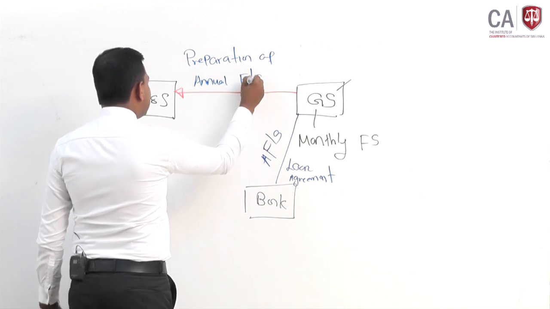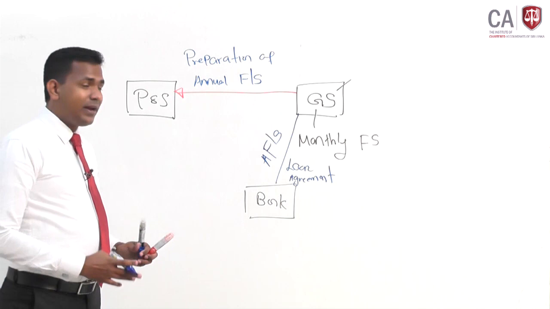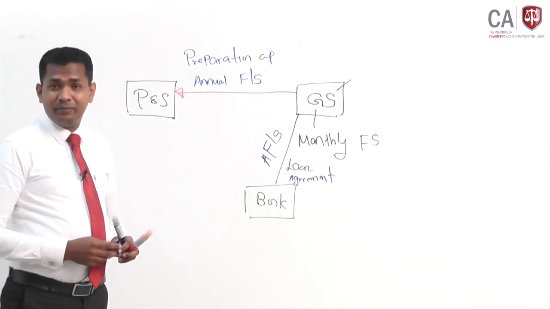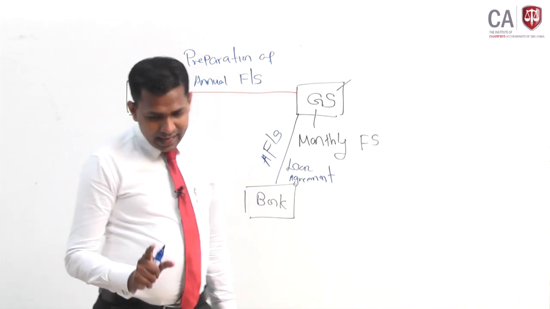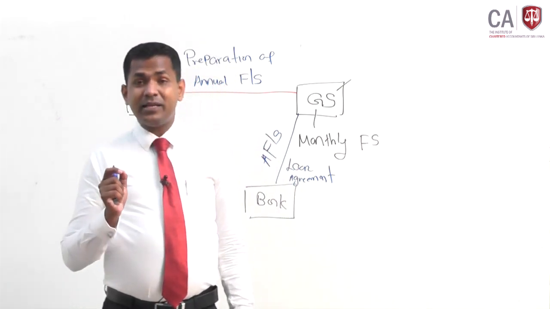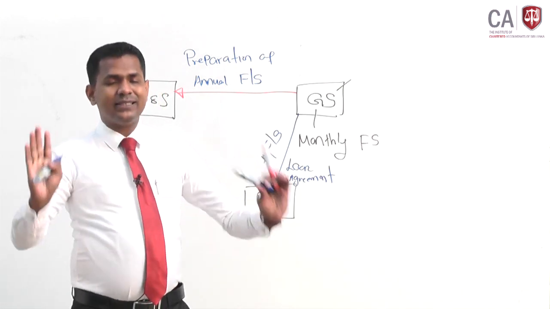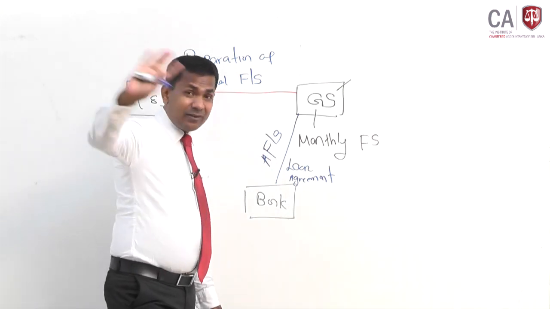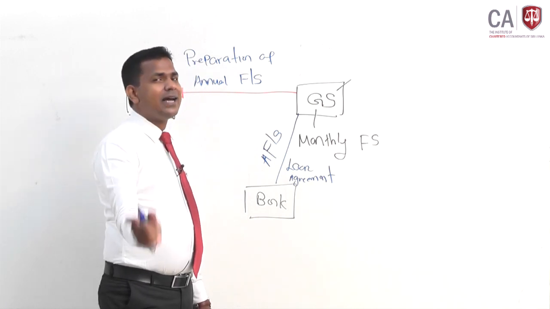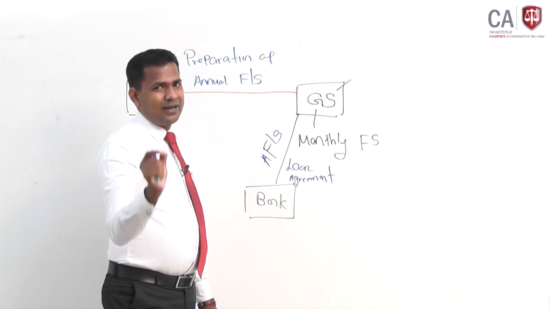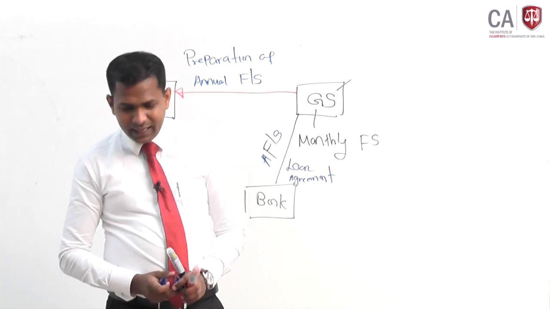So that is the service requested by GS from the P&S audit firm. Look again, as required by the loan agreement with its bank, GS must provide the bank with annual financial statements. Not the audited financial statements, but the annual financial statements. Even a single word has a big sense here.